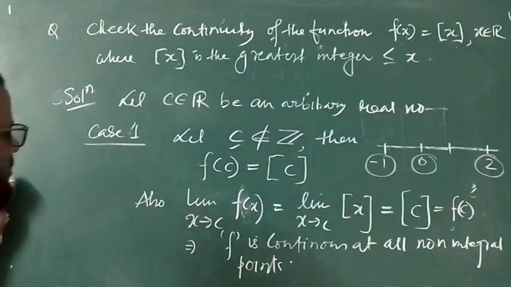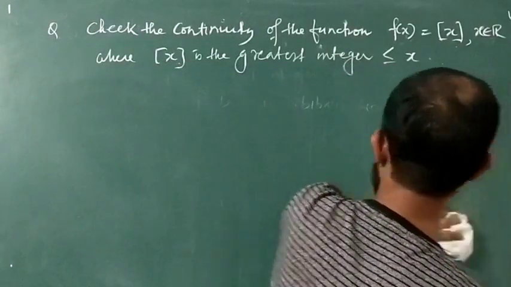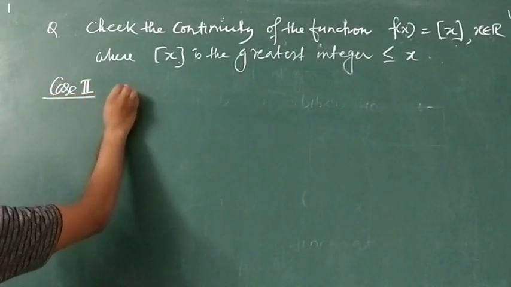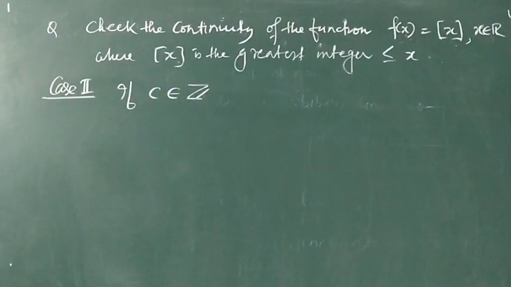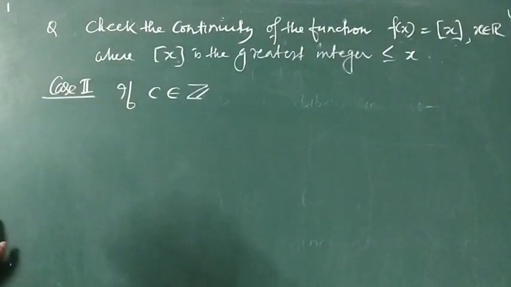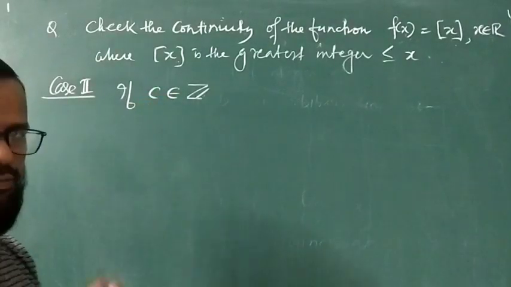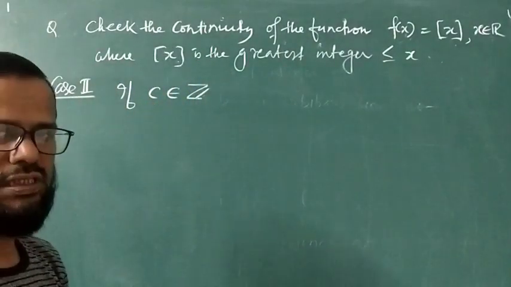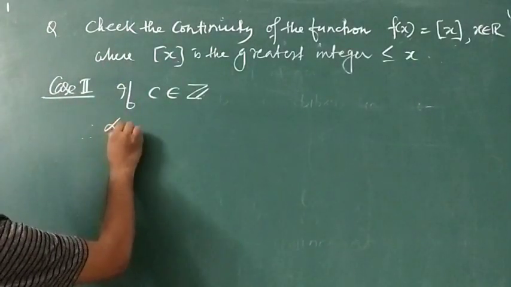Okay. Now case 2, I am going to discuss. What is case 2? If c belongs to what? Z. If c is an integer, what will happen? Now I am taking c, suppose c equal to 1, c equal to 2 and c equal to 3. At every point we will have to test individually. I am going to test for c, and putting c equal to 0, 1, 2, 3 will get every point. Okay, then let us take the left hand limit.